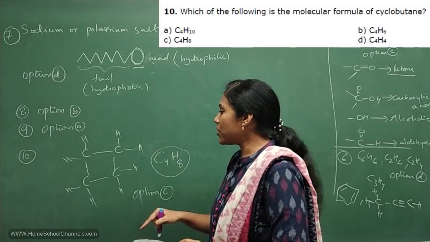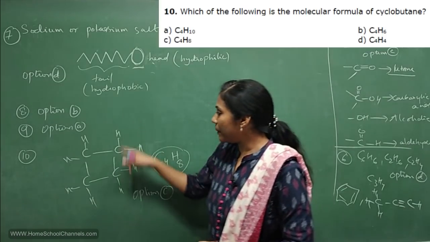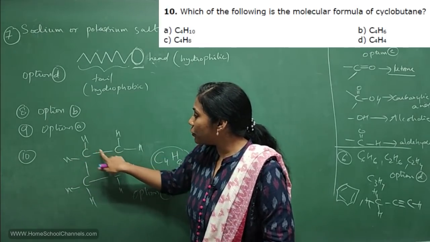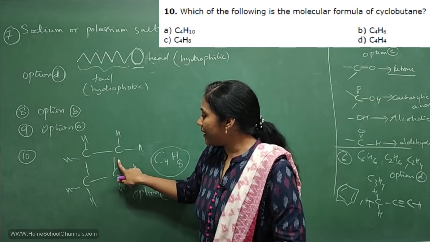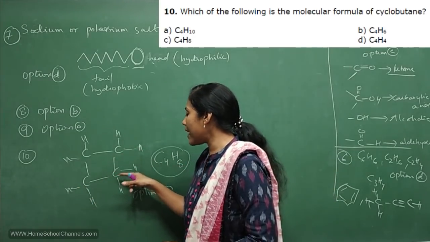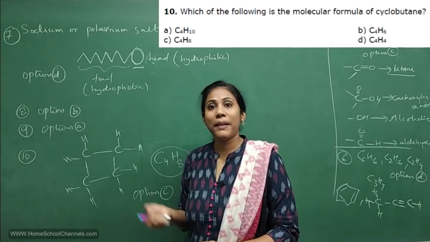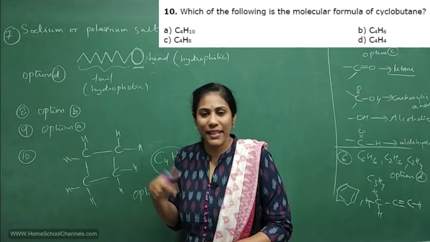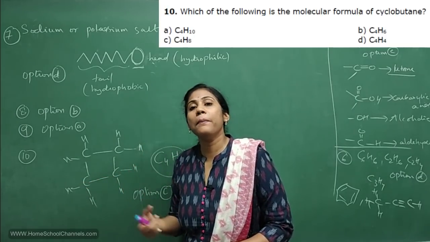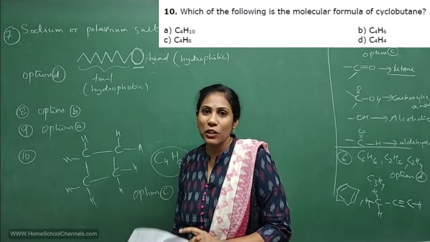And one more question. Can you tell me how many covalent bonds are there in cyclobutane? All bonds are covalent only. Count the bonds. 1, 2, 3, 4, 5, 6, 7, 8, 9, 10, 11, 12. So 12 covalent bonds are present in cyclobutane. This was a question asked in a model paper, but they asked with cyclohexane or cyclopentane maybe, right? To identify the number of covalent bonds, you must exactly know how to put the structure. Okay, fine.